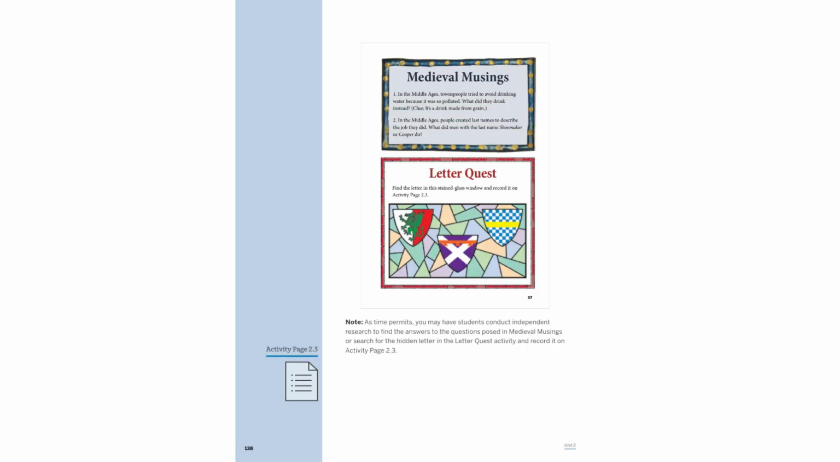In the Middle Ages, townspeople avoided polluted water, opting for ale, a drink made from grain. Surnames often reflected occupations. For instance, Shoemaker indicated a cobbler, while Cooper referred to a barrel maker. These naming conventions provided insights into medieval professions and societal roles.